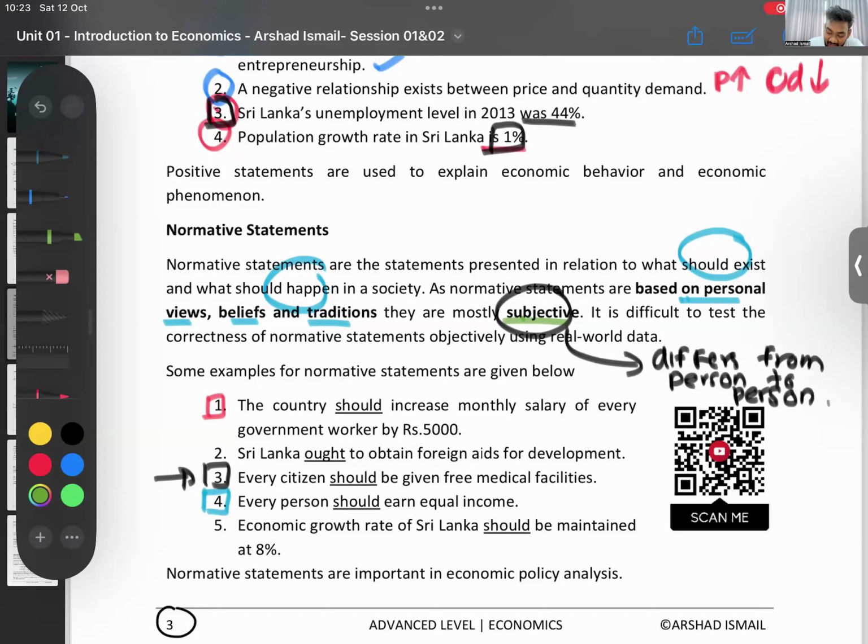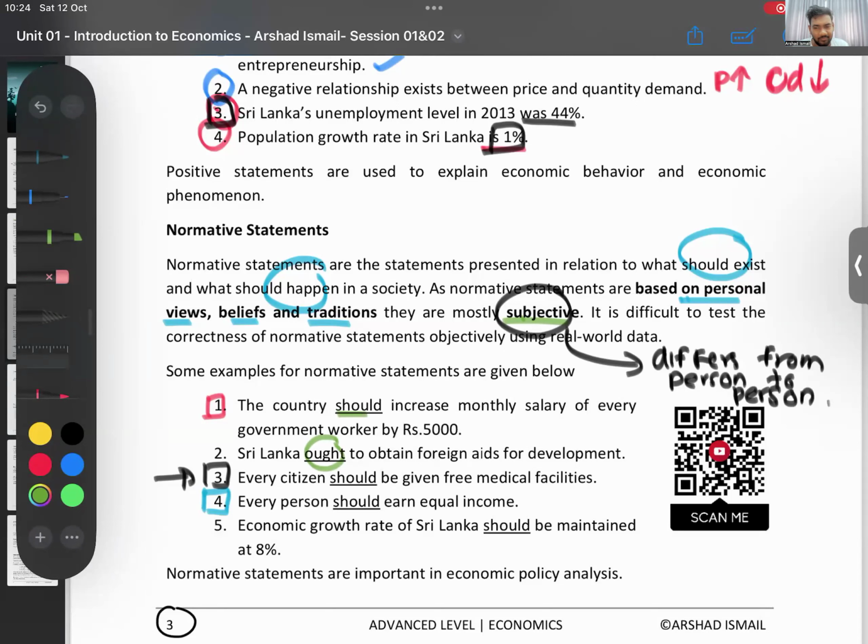Examples. Every country should increase the monthly salary of every government worker. Should they do? Should they not do? Sri Lanka ought. That's another word. The meaning of ought also means should. Sri Lanka ought to obtain foreign aid for development. Now, someone is saying, look here, we don't have money in our country. Let's get foreign aid. We'll ask China or India to come and help us build highways or build this thing. One person is saying that.